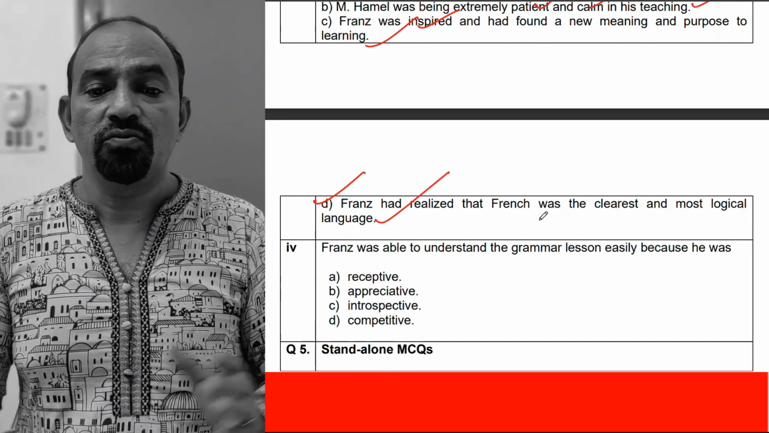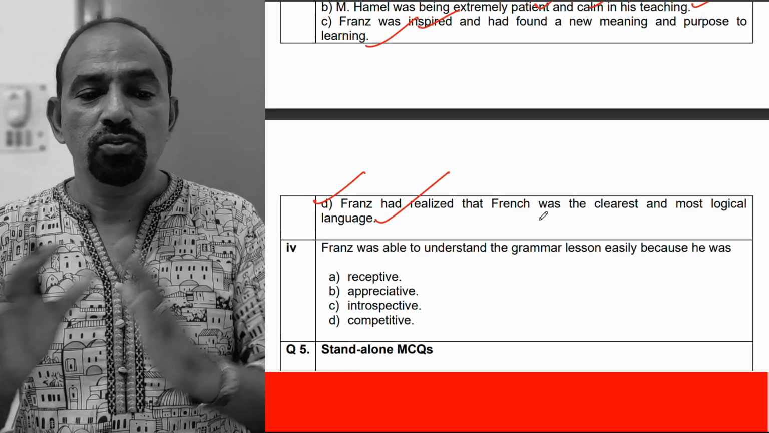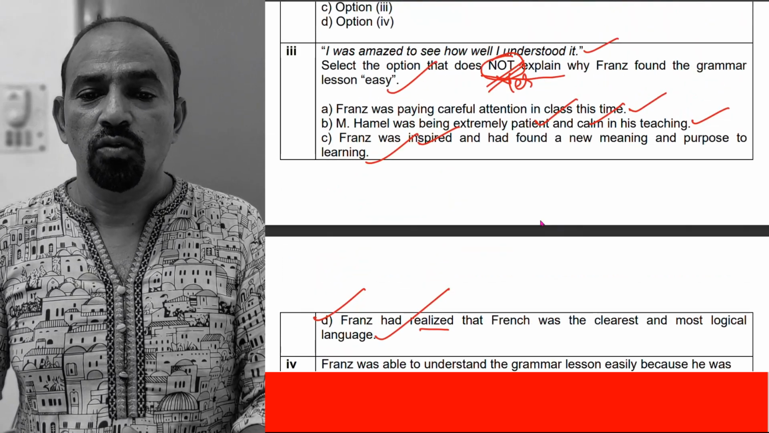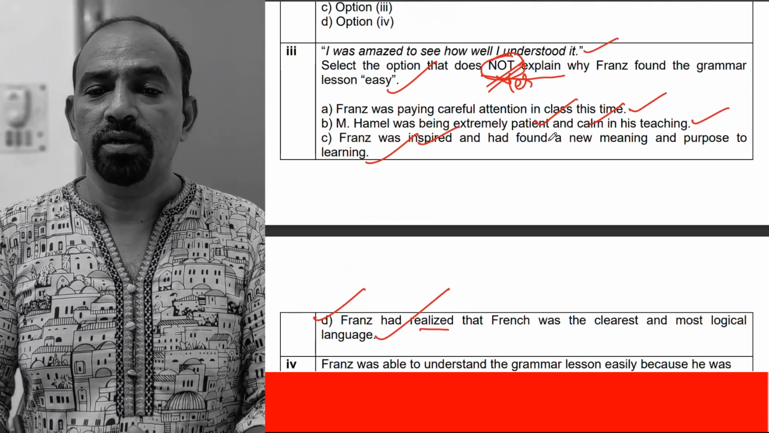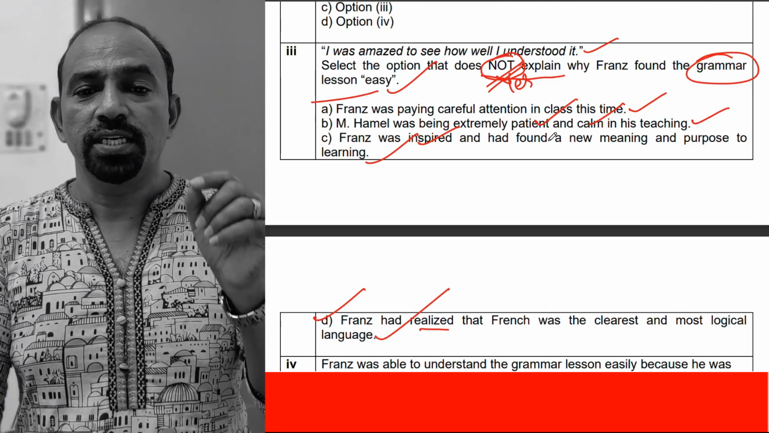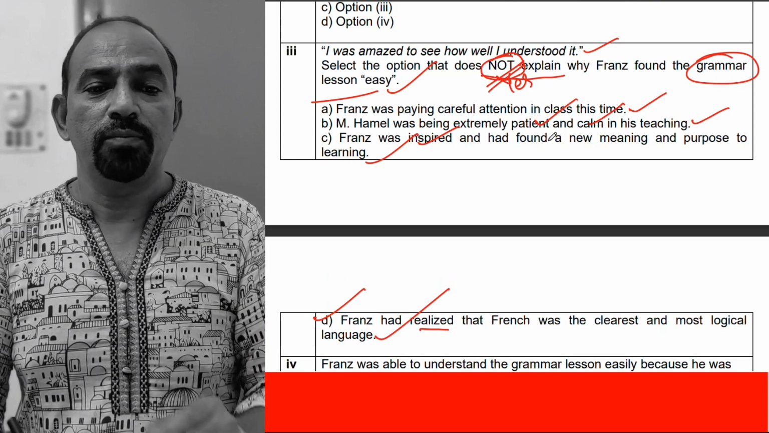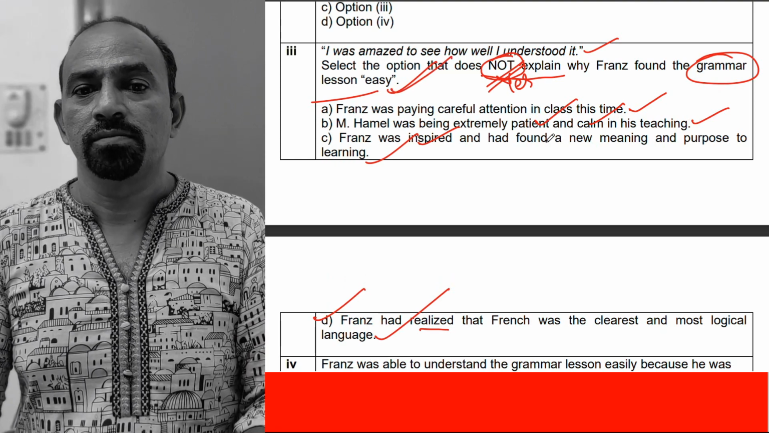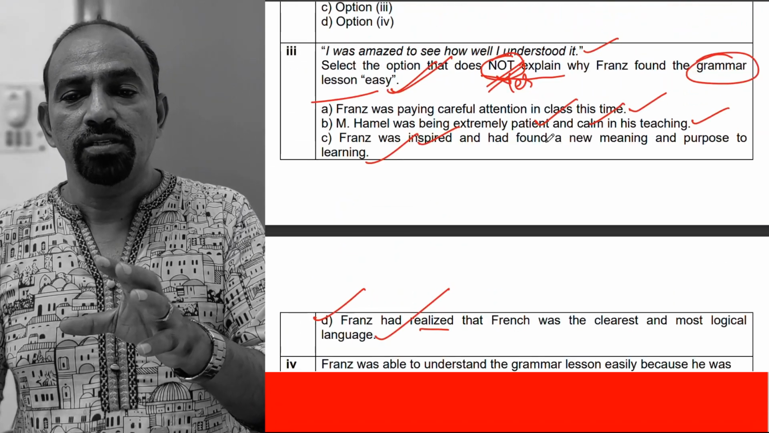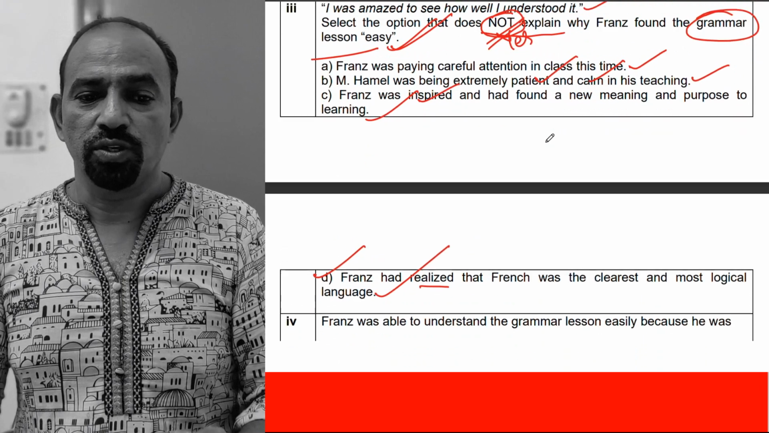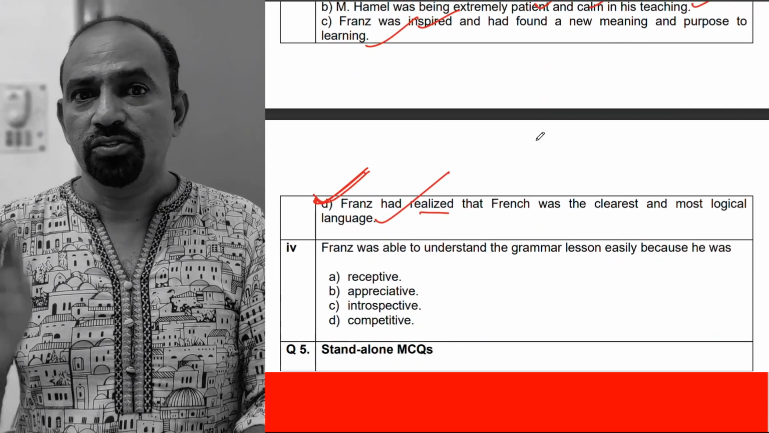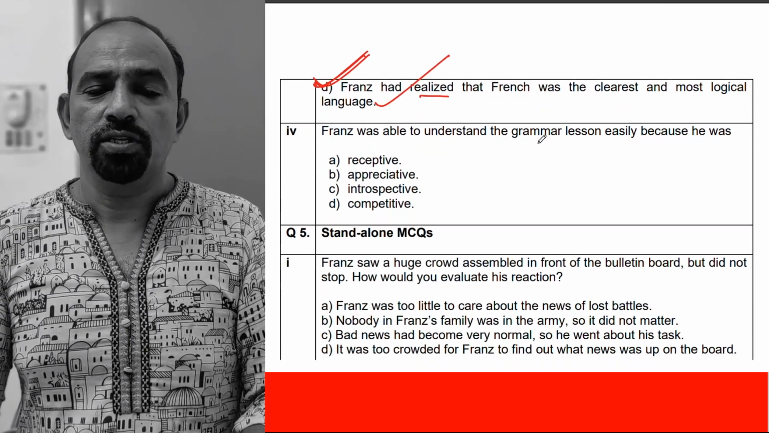Franz had realized that French was the clearest and most logical language. This was not related with the grammar lesson. I was amazed to see how well I understood it. Select the option that does not explain why Franz found the grammar lesson easy. So all the three options given there explain why the grammar lesson was so easy, but the last one is not a suitable one. So that is the right option. Come to the next question.